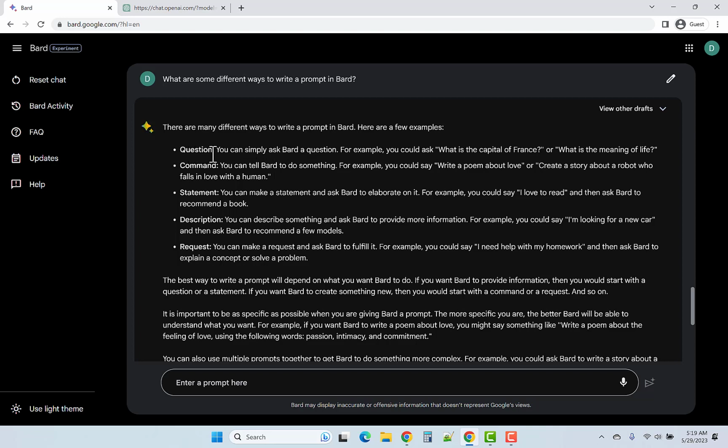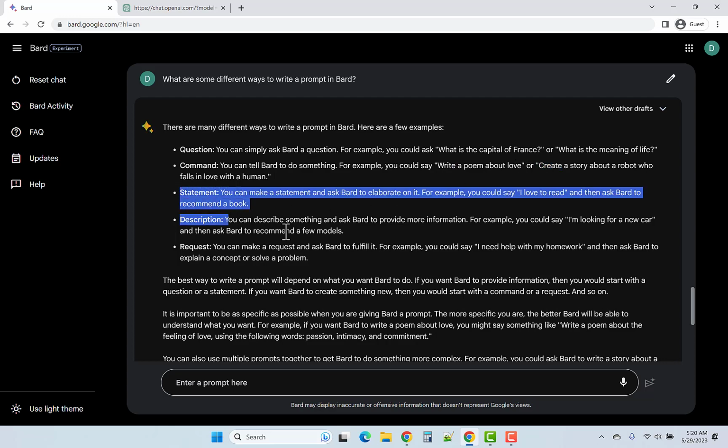the first type of prompt is just a prompt that begins with a question word. What is the capital of France? What is the meaning of life? When, where, why, how, who, right? Now, command, that's the second type of way to begin a prompt that I identified. That's to start with a verb, write or create.